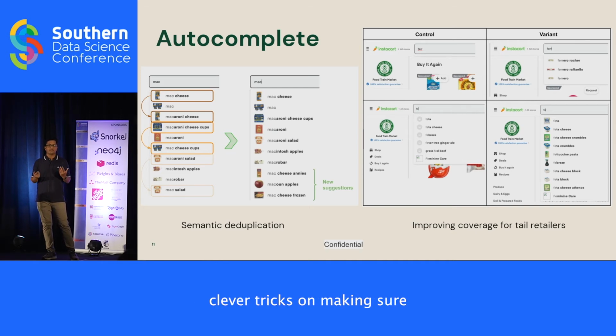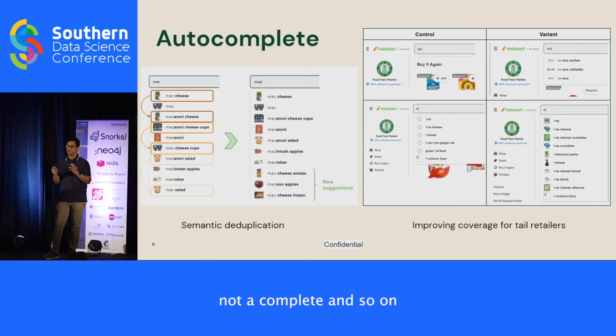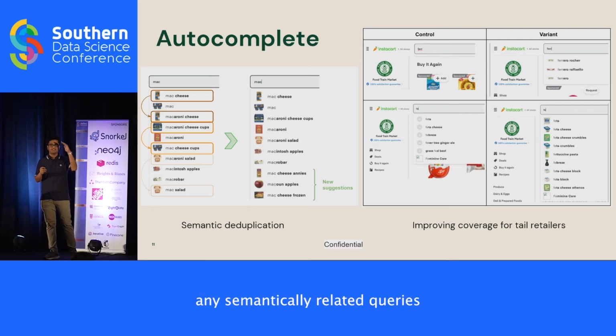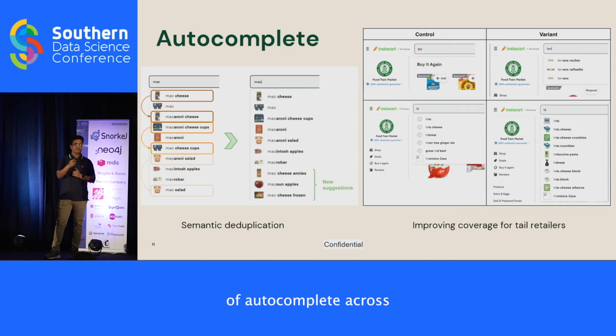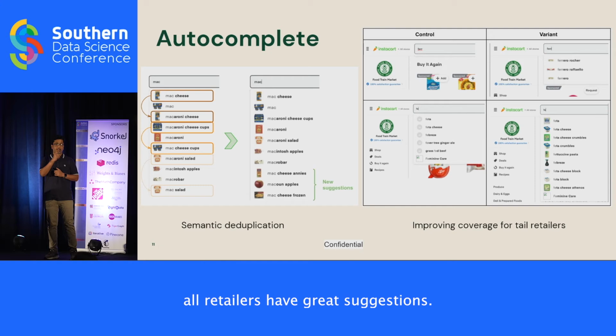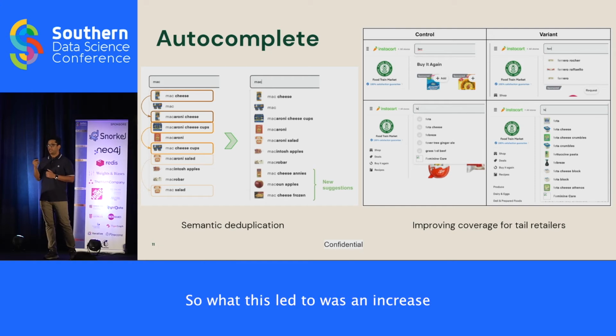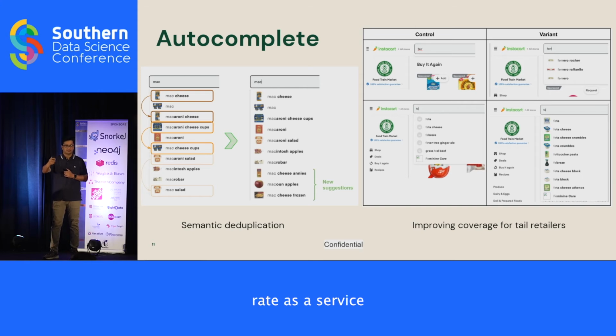We applied clever tricks to fully utilize the limited real estate on autocomplete by deduplicating semantically similar queries. We also increased the coverage of autocomplete across multiple retailers so that all retailers have great suggestions. This led to an increase in autocomplete engagement rate as a surface.